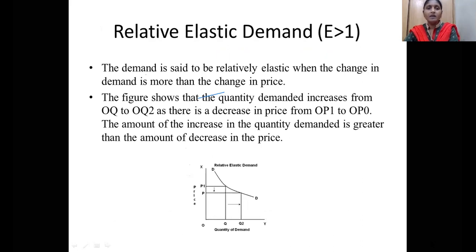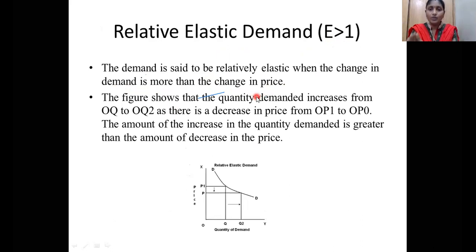Next, relative elastic demand, E greater than 1. I hope you have understood the concept of how they are moving. Here E greater than 1 means the demand is said to be relatively elastic when the change in demand is more than the change in the price.